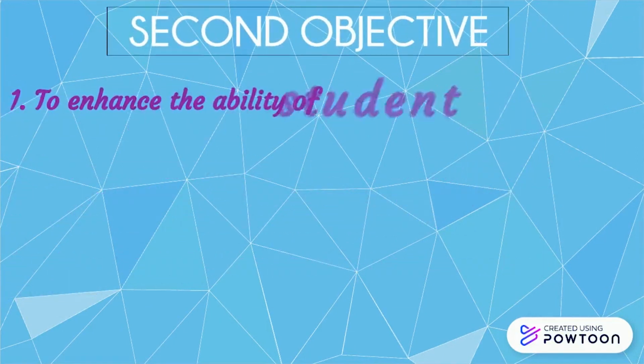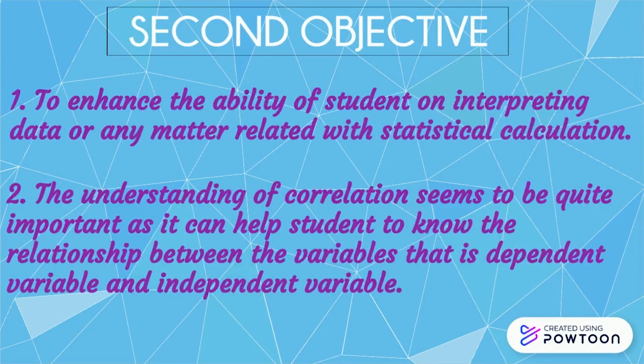The second objective is to enhance the ability of students in interpreting data or any matter related to statistical calculation. The understanding of correlation seems to be quite important, as it can help students to know the relationship between the variables, that is, dependent variable and independent variable.